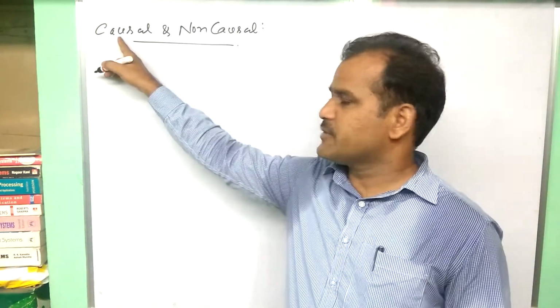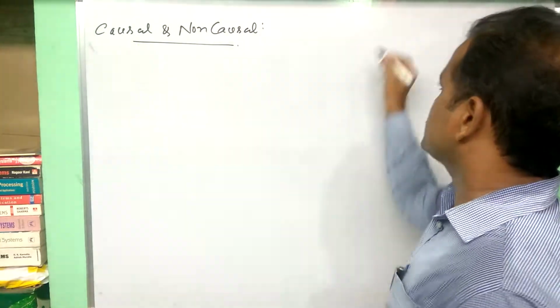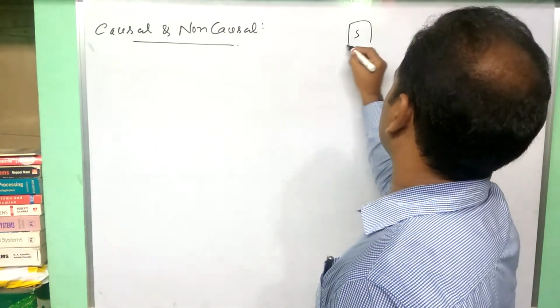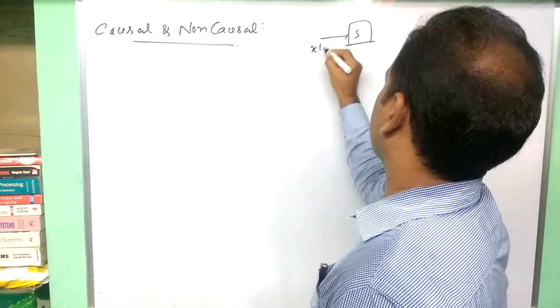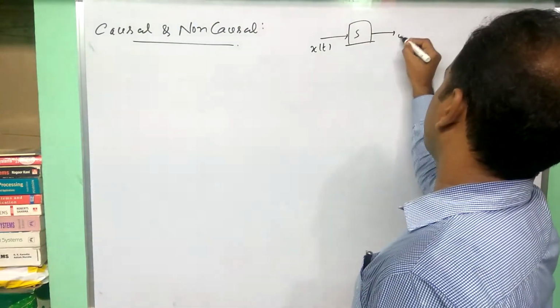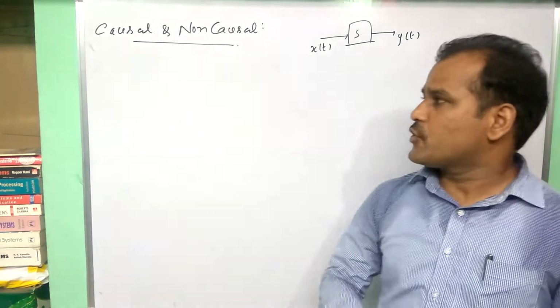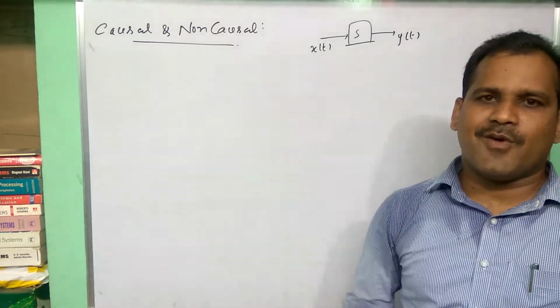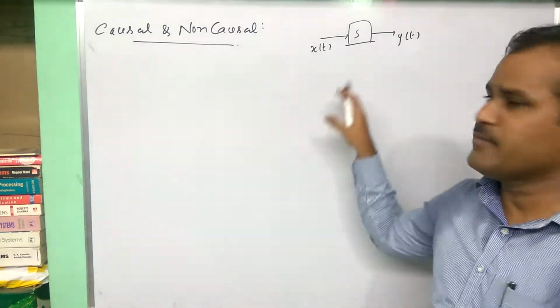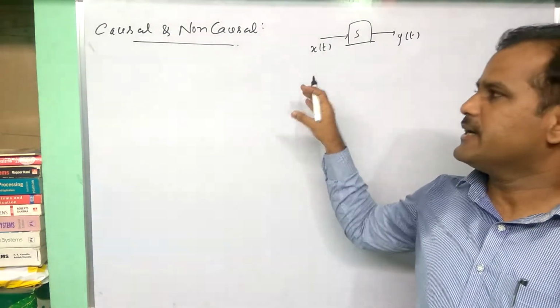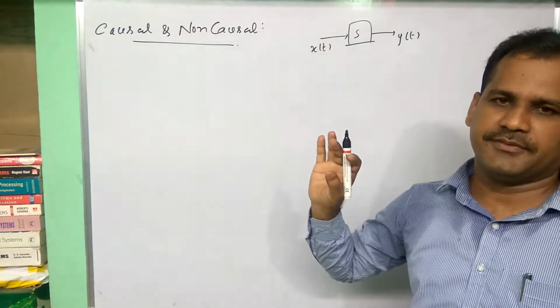The causal system is for a given system, if input x of t and output y of t. Okay. First, before defining this causal system, I want to give you some information about the terminology we are following in determining this classification.